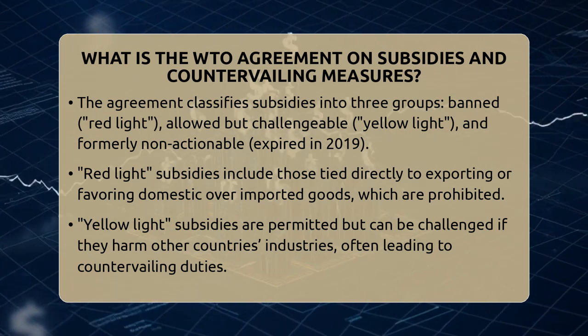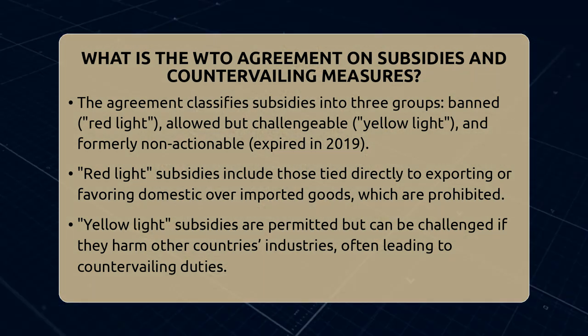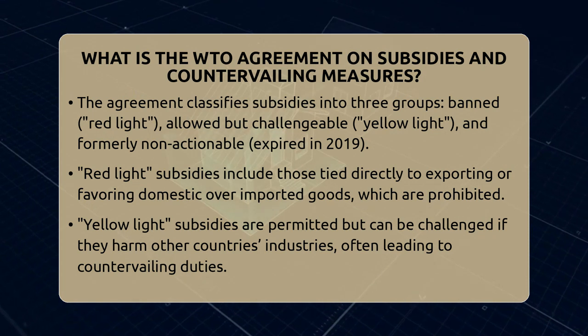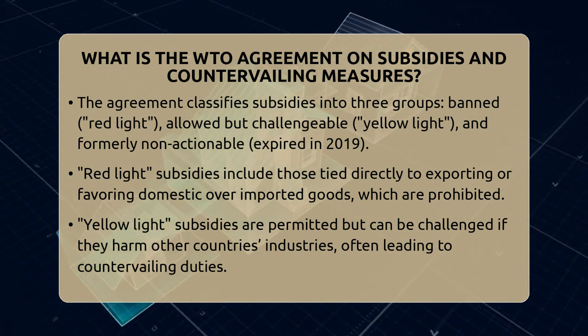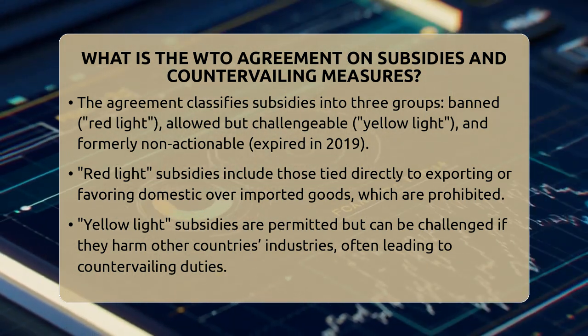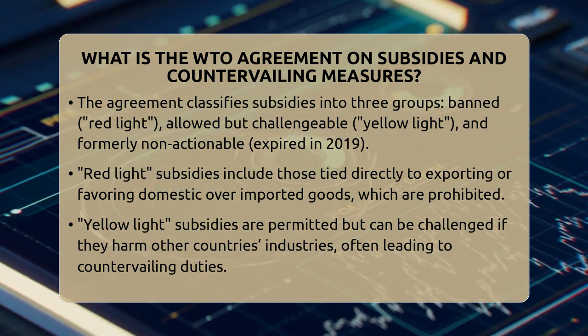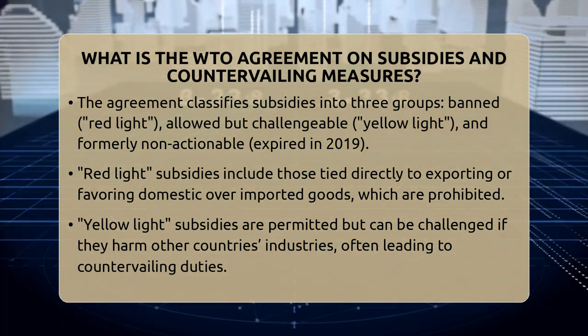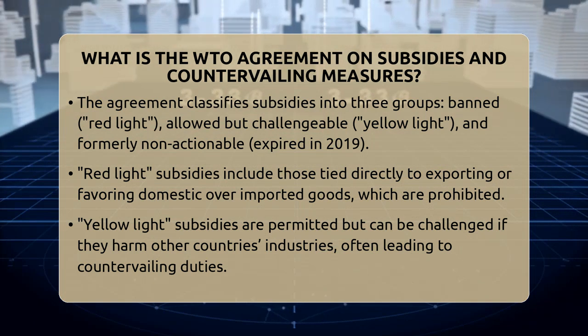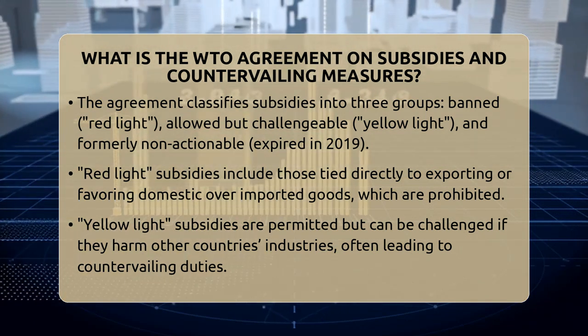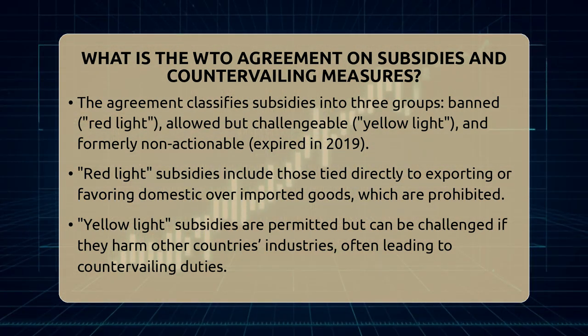But it focuses on subsidies that are specific, meaning they target certain firms, industries, or regions, not the entire economy. For example, if a government gives a special tax break only to a particular car manufacturer, that counts as a specific subsidy. The SCM agreement divides subsidies into three groups.